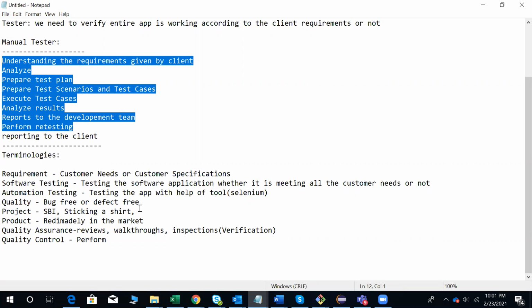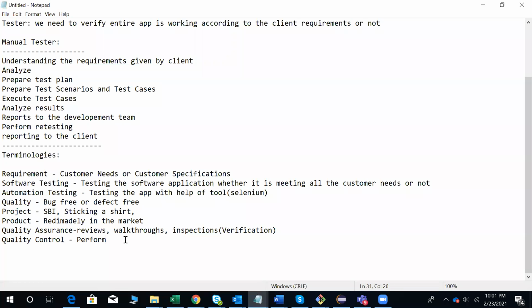Quality control, see, we all come under quality control. Perform actual validation means executing your test cases, and you need to verify whether the application is working correctly or not.